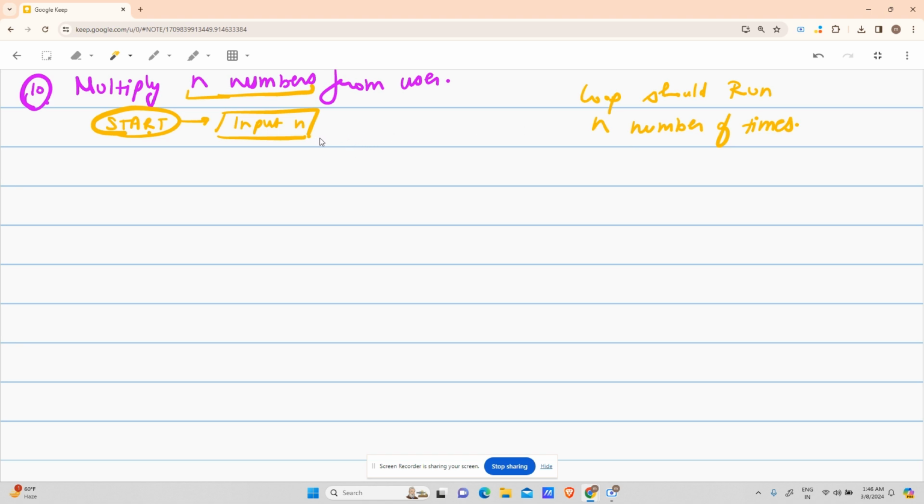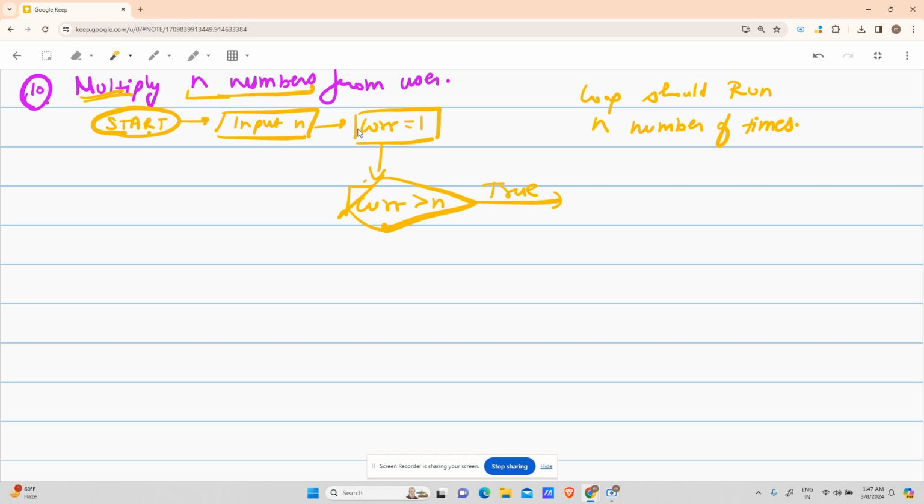So for that, I will use the same concept. Let's say my current number is 1. What I will do is check: current greater than n? Oh, this is the conditional, sorry, the diamond. If this returns true, then I have to multiply.